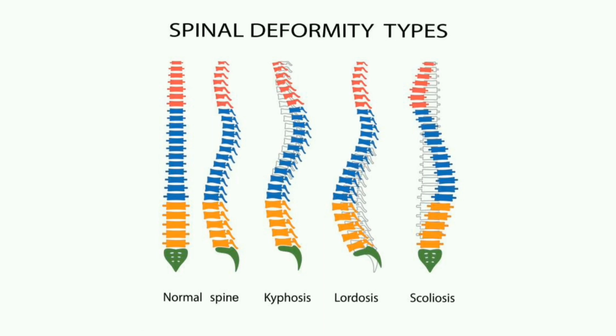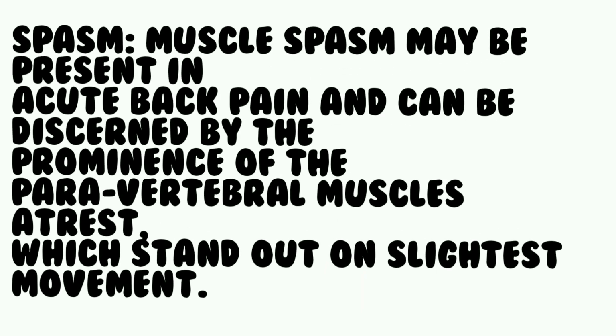In a case with back pain, look for scoliosis, kyphosis, lordosis, pelvic tilt, and forward flexion of the torso on the lower limbs. Spasm: muscle spasm may be present in acute back pain and can be discerned by the prominence of the paravertebral muscles at rest, which stand out on slightest movement.